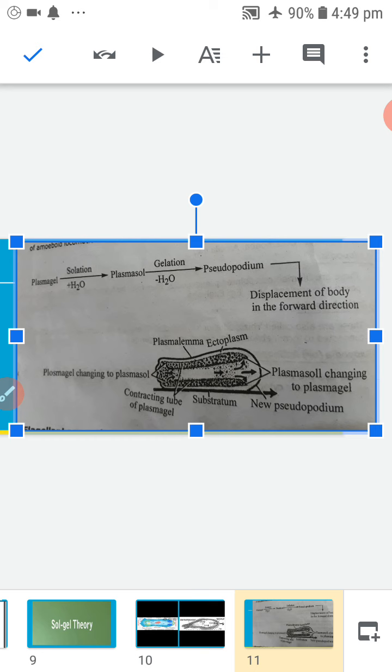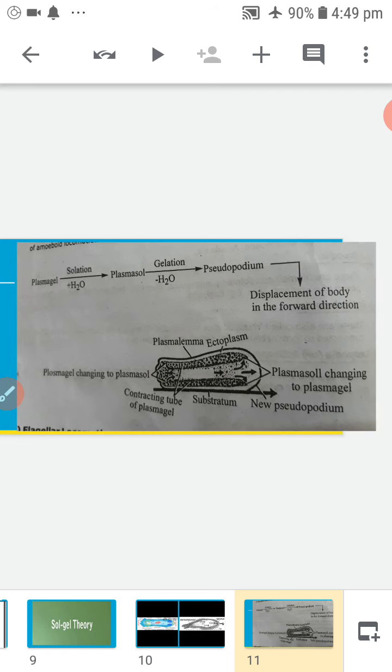Contraction of the plasma gel at the posterior end of the body pushes the plasma sol formed. The pseudopodium is formed. These processes are repeated again and again. Thus amoeba moves ahead. The speed of amoeboid locomotion varies from 2 mu to 3 mu per second.